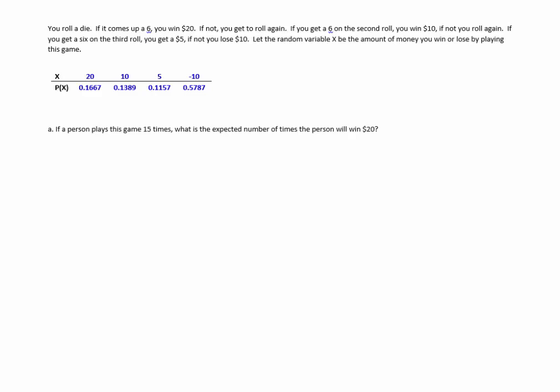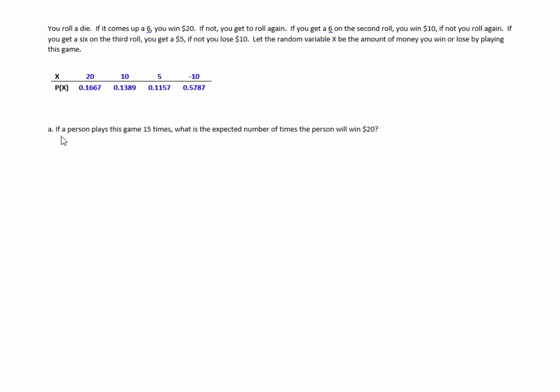Here's a situation where we're rolling dice and we're winning money depending on what the die outcomes are. And you can read the details here of the situation. But here's a distribution that the person can experience and the chance of these outcomes. So the person can win $20, $10, $5, or lose $10.